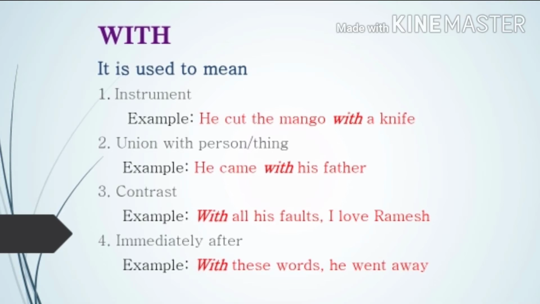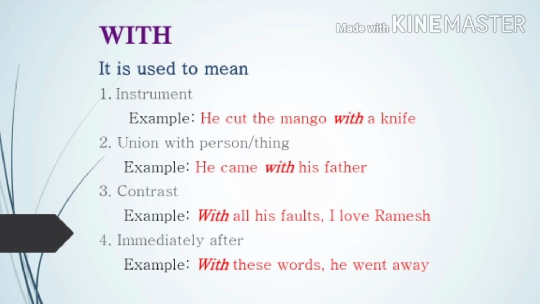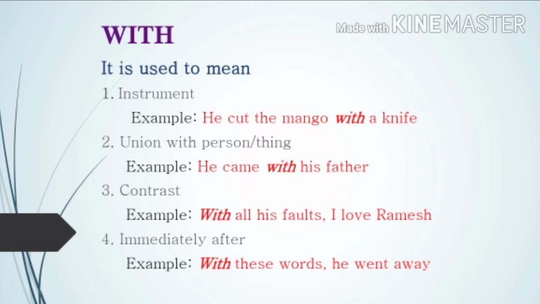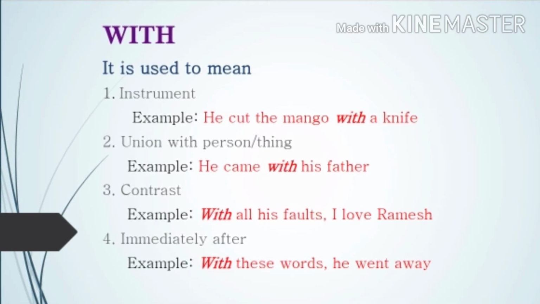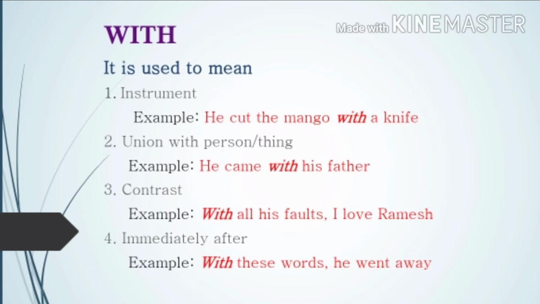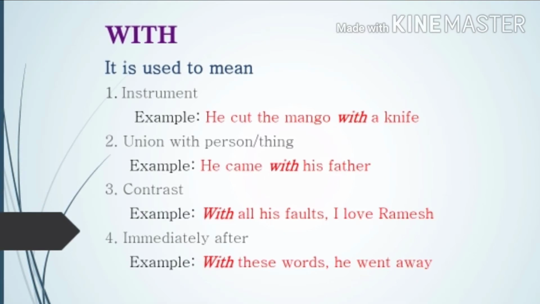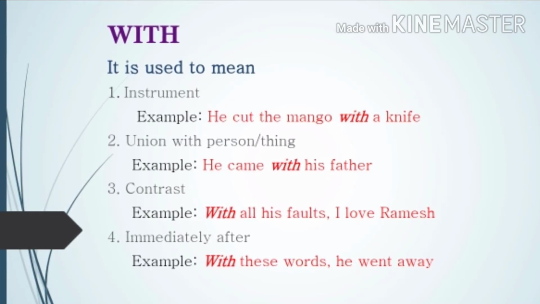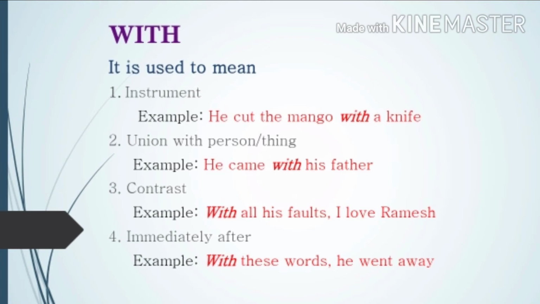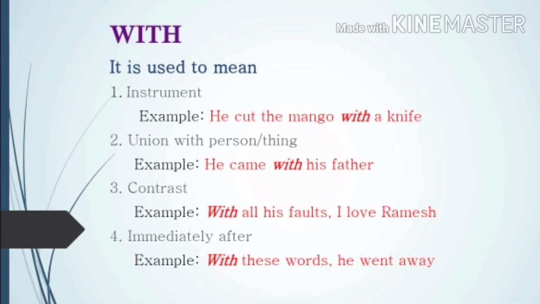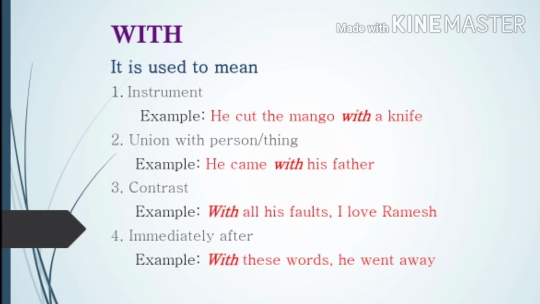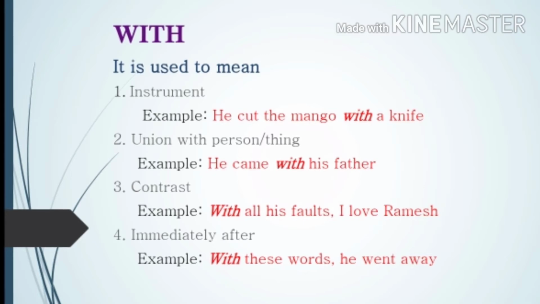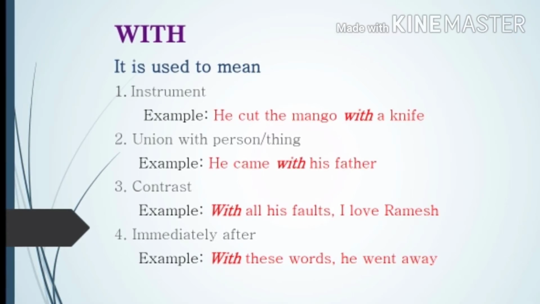Then second point, union with person or thing. He came with his father. He came along with his father. That means. Then contrast. Contrast means difference. With all his faults, I love Ramesh. That means in spite of all his faults, although there are some contrast good bad, that means although there are some faults, I love him. Okay. Then immediately after, with these words, he went away. So he said these words, and immediately after saying these words, he went away. So in that case, we use with.